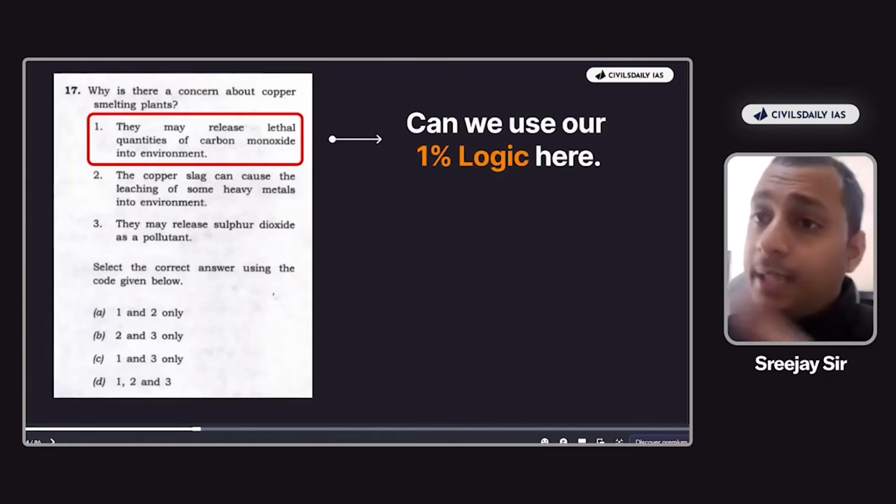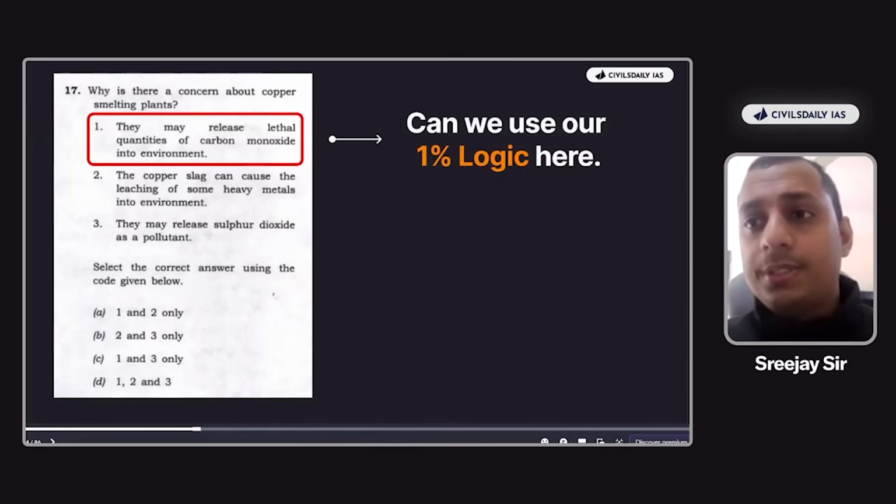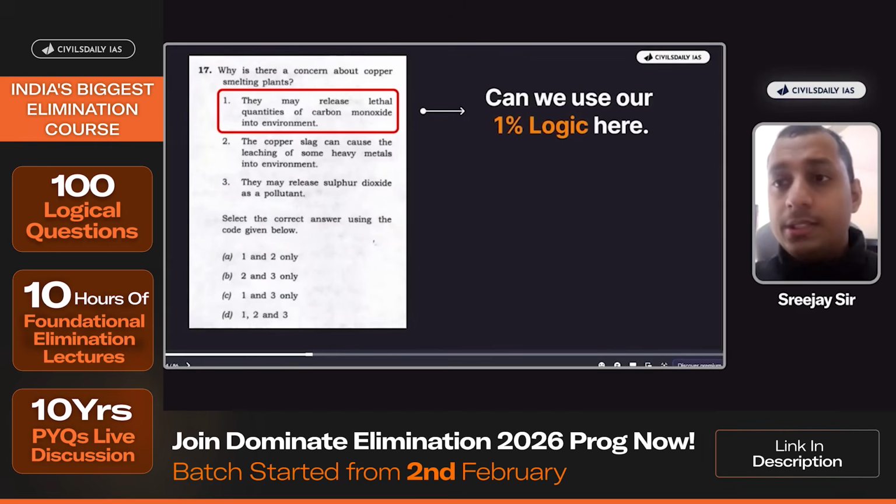But UPC can prove that copper smelting plants do not release lethal quantities of carbon monoxide. UPC can prove it, right? Clear, everyone? Any doubts? UPC can say that copper smelting plants do not release lethal quantities of carbon monoxide.